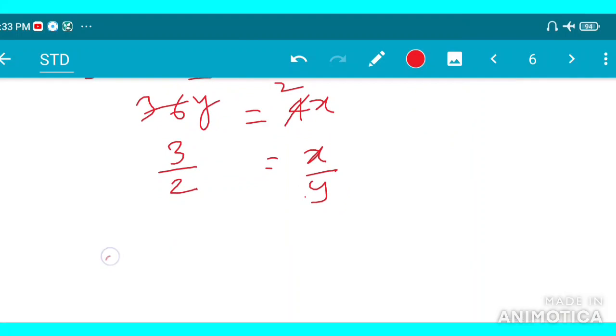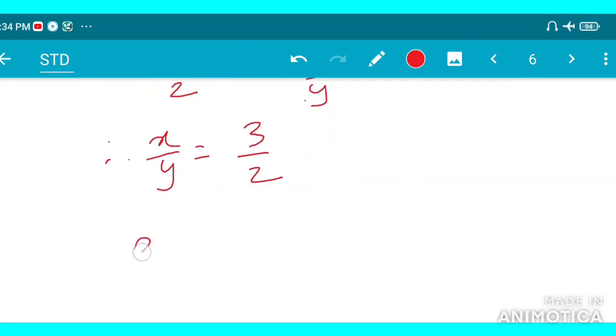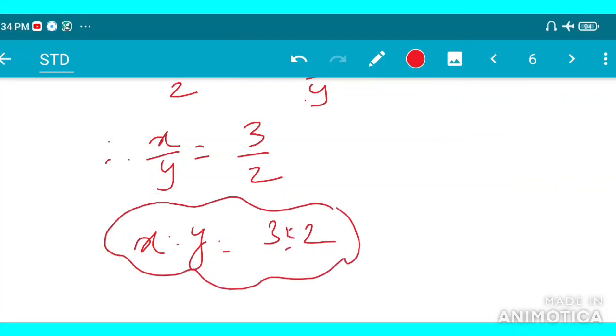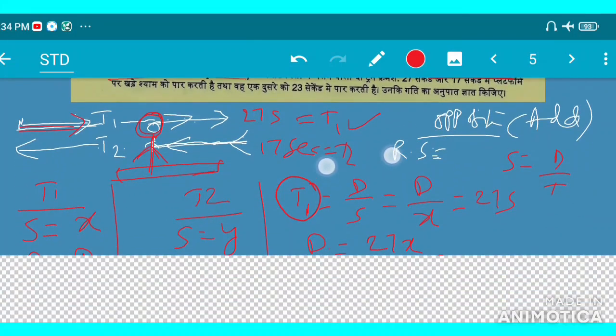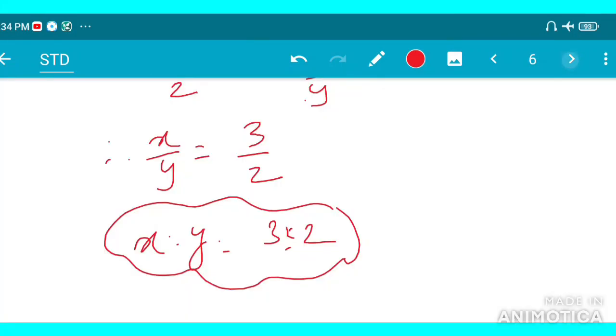So the ratio of the two trains' speeds is x is to y equals 3 is to 2. This is the required answer that is asked in the question, the ratio of their speed. Okay, have you understood? Good, let's go for the next question.